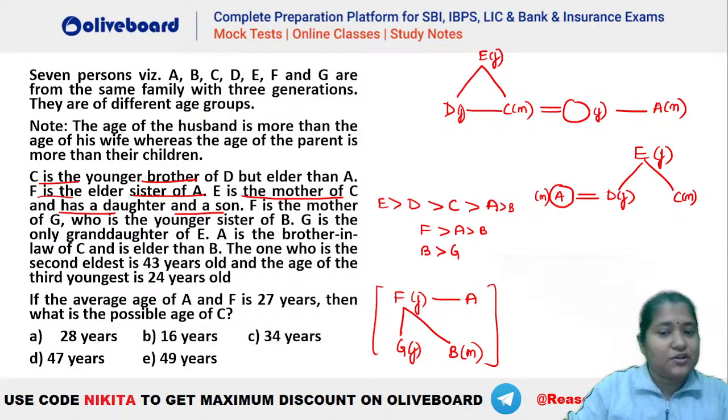So in this one, you can see A has a sister F who is female and they have two children, that is your G and B. Okay, no issues here.